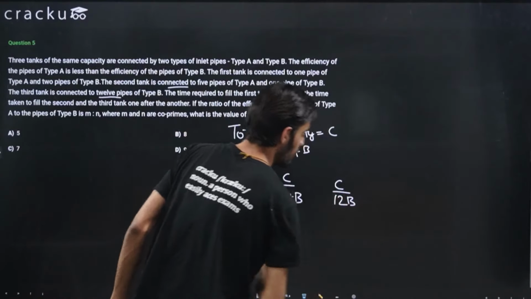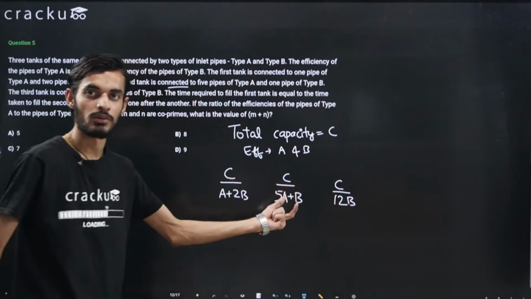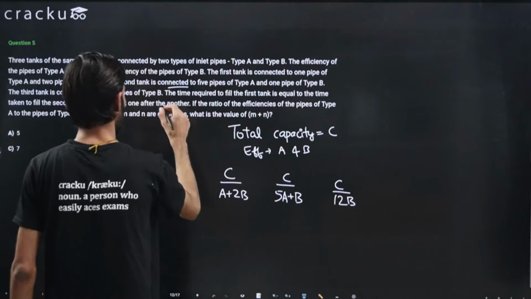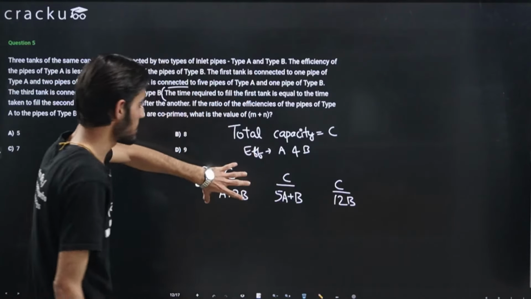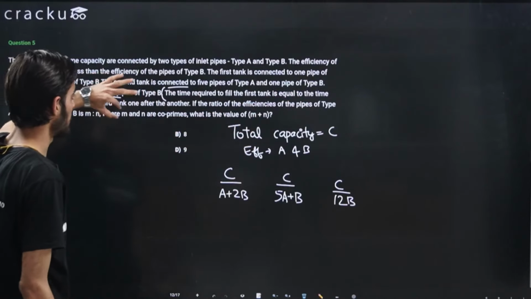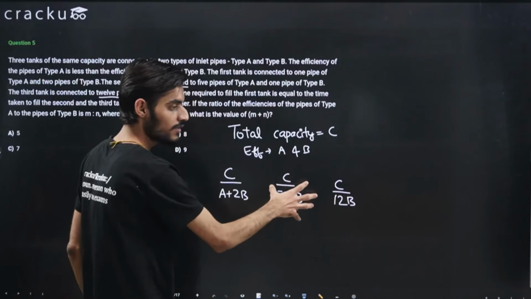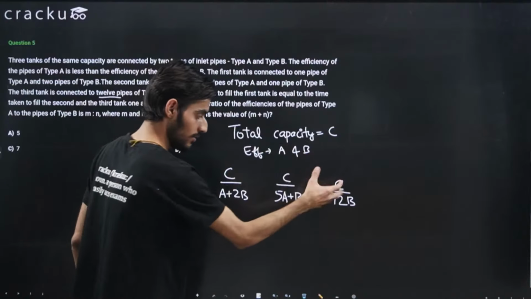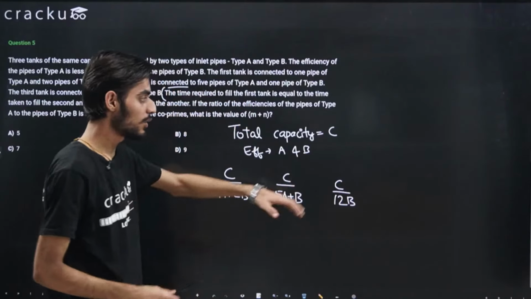So this is the time that the individual tanks will take to fill. One last condition that we are given is that the time required to fill the first tank is equal to the time taken to fill the second and the third tank one after another. That means once the second tank is filled, we start to fill the third tank.